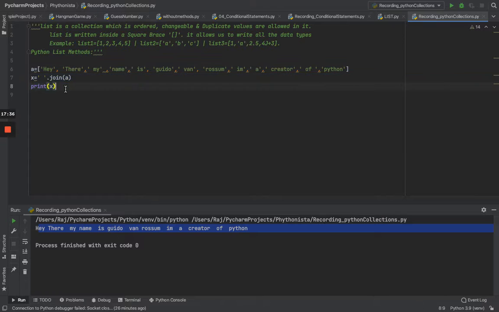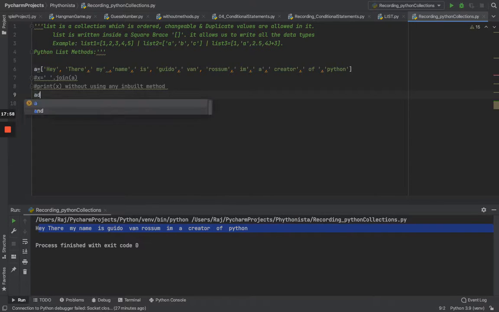So what if I don't want to use this particular method? Without using any inbuilt method, we need to sort the sentence so that it becomes a proper sentence like this. So how would we do that? Let's say I take something called add string, which is equal to an empty string.